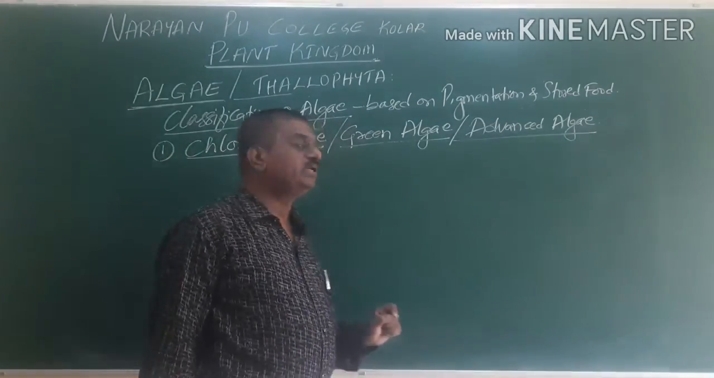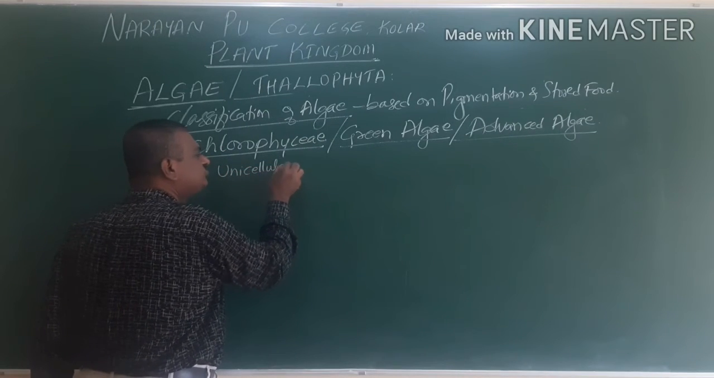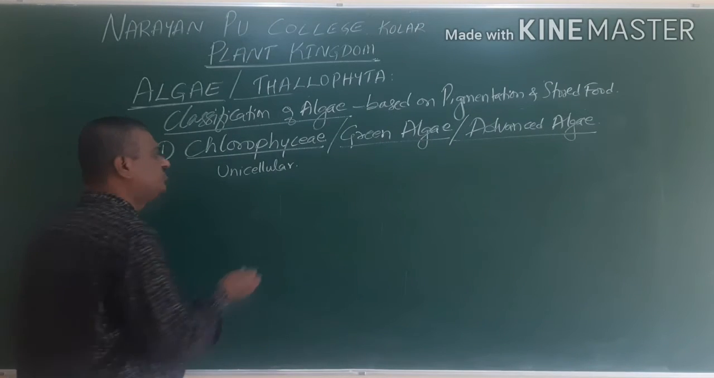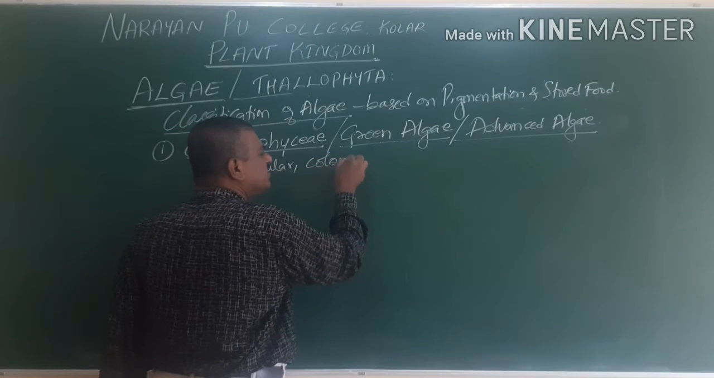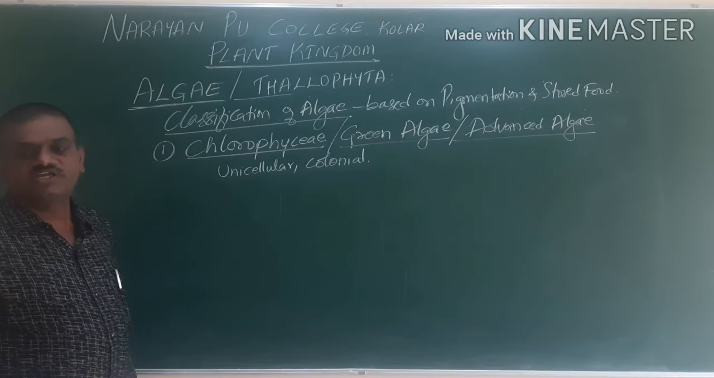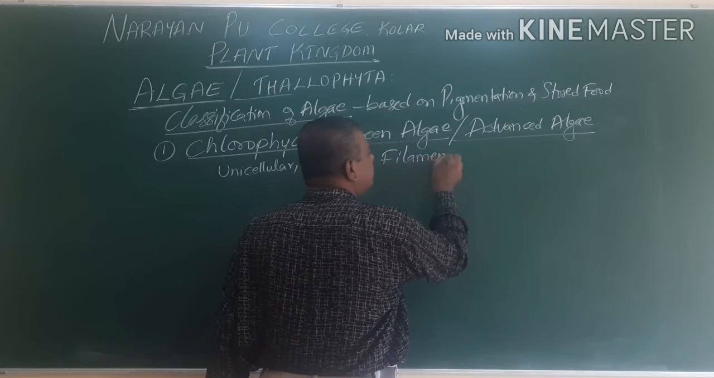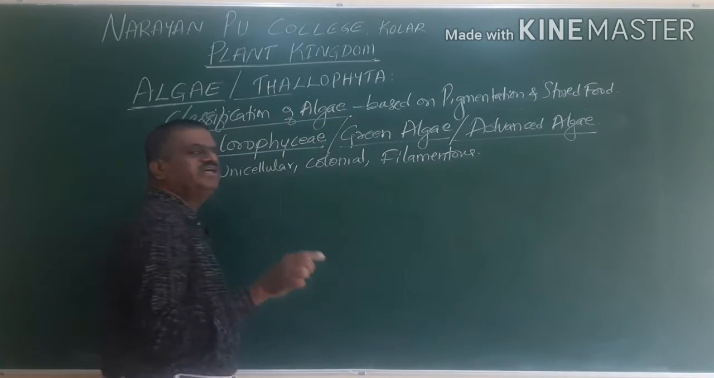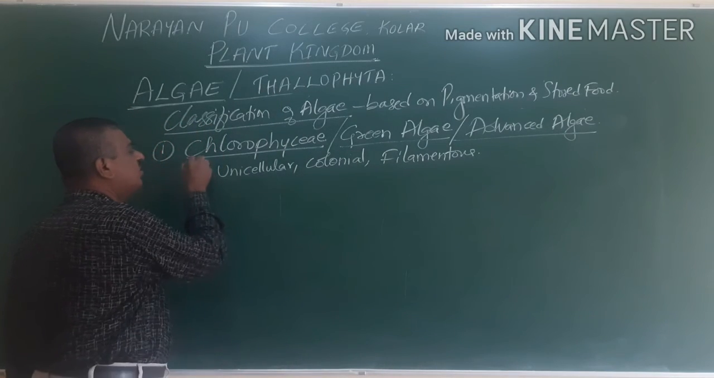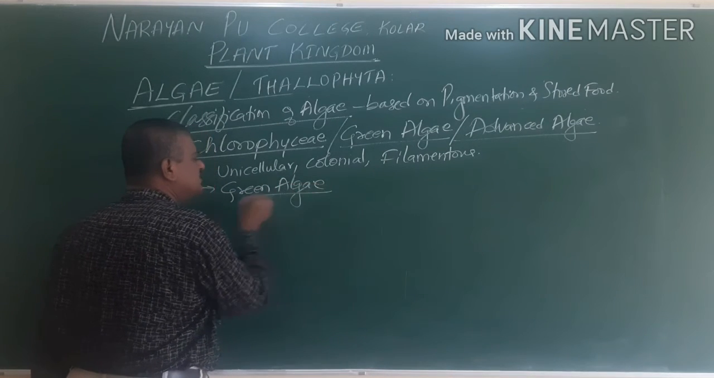Here, the plant body coming under this will be unicellular. The meaning of unicellular is that it is made up of a single cell. Or it may be colonial. The word colonial means a group; a group of algae is present. Or it may be filamentous. The word filamentous means they help in the formation of filaments. Commonly this algae has a green pigment, hence they are called green algae.